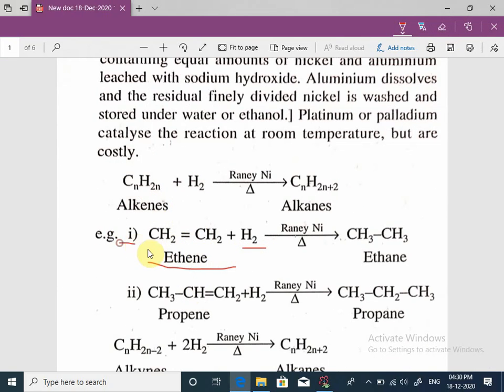For example, this is alkene, this is ethene, and when this ethene reacts with H2 hydrogen in presence of Raney nickel and there is heating, then there is formation of ethane, means formation of alkane. What happens?